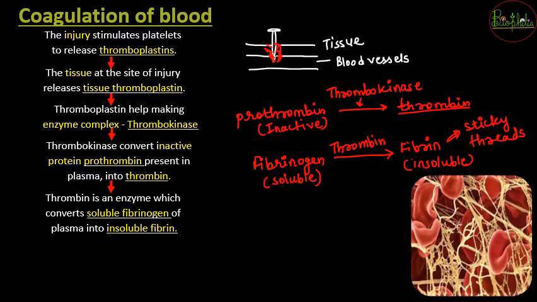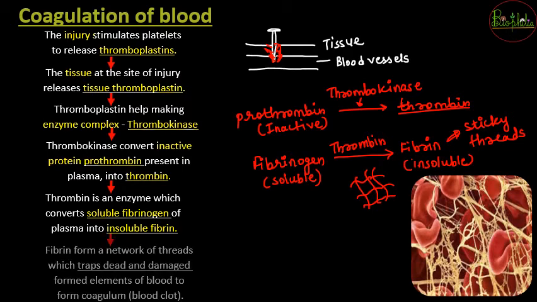Now once these fibrin threads are formed, they form a mesh-like structure surrounding the injury. All that fibrin is going to form a network of threads, and this network of threads has sticky areas. In these sticky areas, all the dead and damaged formed elements are trapped, and once that trap has been formed, that is nothing but the coagulum or the blood clot.